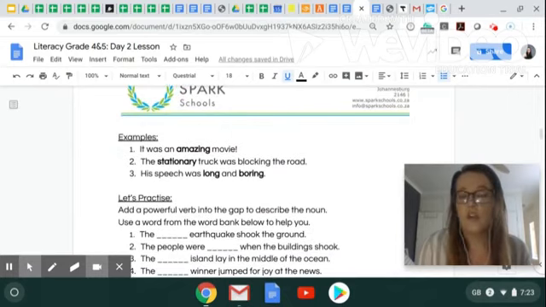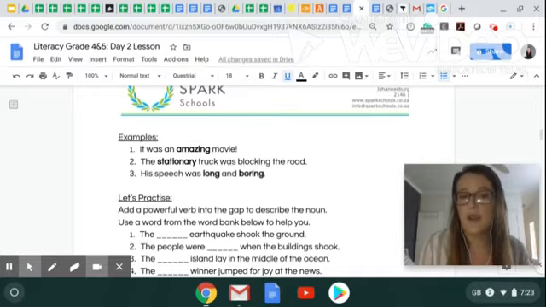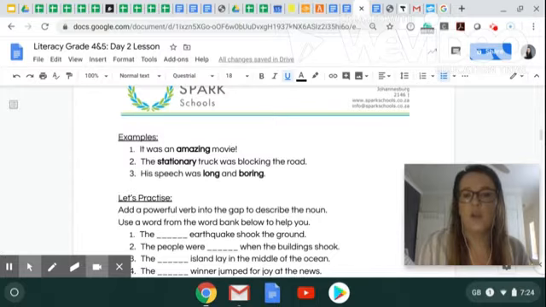Then we are going to look at a few examples in sentences. The first sentence is, "It was an amazing movie." What kind of movie was it? Amazing. It is describing the noun, which is the movie. Number 2, the stationary truck was blocking the road. Which truck?